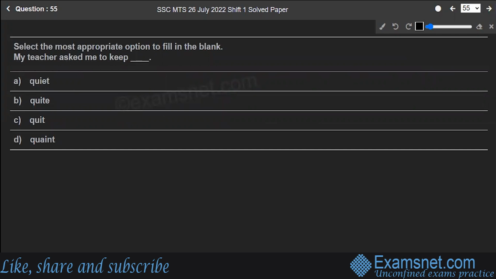Select the most appropriate option to fill in the blank. My teacher asked me to keep quiet, quite, quit, quaint. Let's understand the meanings of the words first before filling in. So quiet means making no noise. Quite means to the greatest or most absolute degree or extent. Then quit means to leave. Then the word quaint means attractively old-fashioned or unusual.